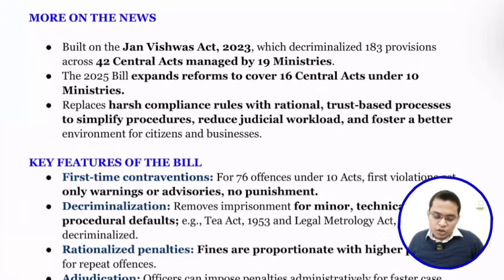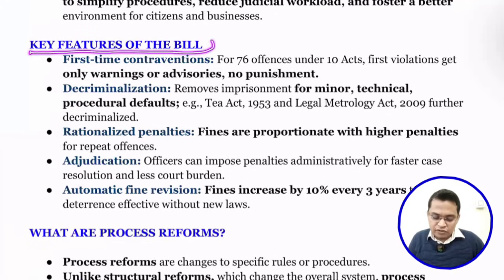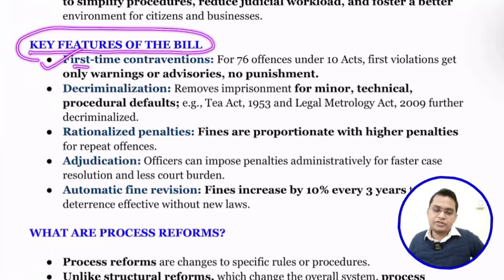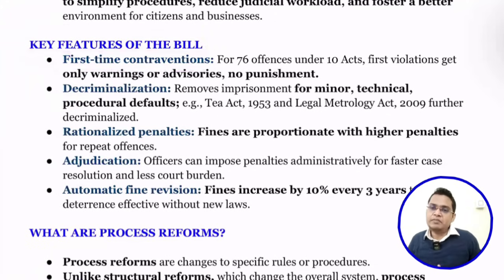Okay, so what are the key features of the bill? The first one is about first-time contravention. If you commit a mistake for the first time, you will simply get a warning or advisory, with no punishment. Next is decriminalization. It removes imprisonment for minor technical or procedural defaults. If there is some small technical fault or error, it can be decriminalized.